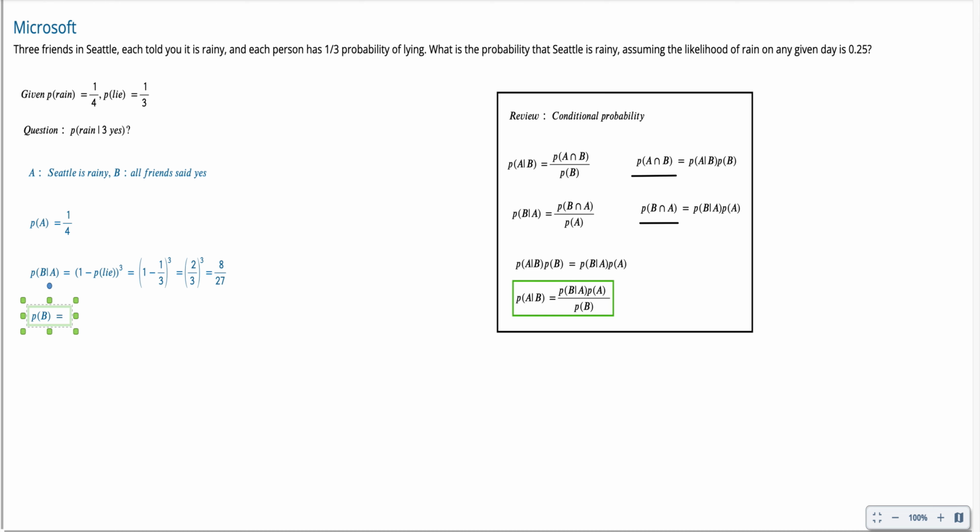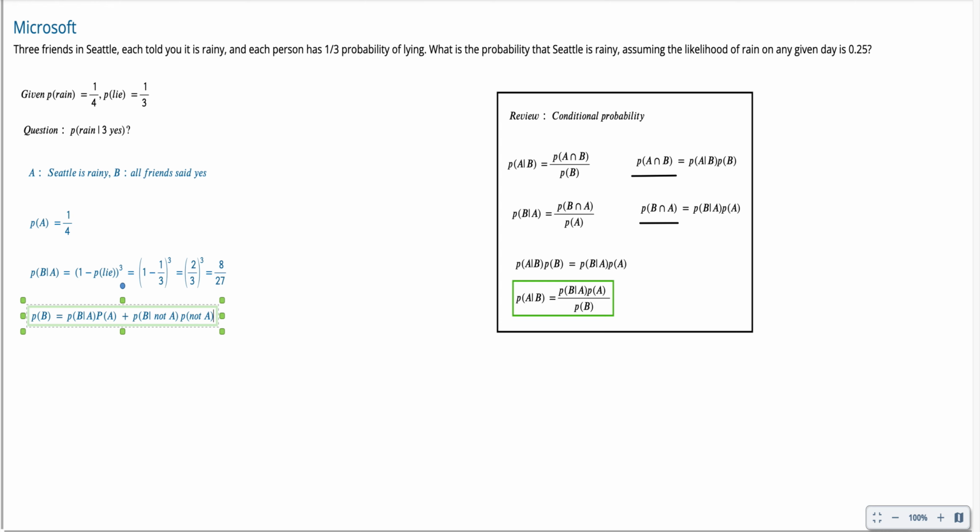It has two cases. We have the case when Seattle is raining, and given that case, all your friends said yes. Or we have another case: given that Seattle is not raining, all your friends said yes. So when Seattle is not raining, what your friends are saying to you is all yeses.